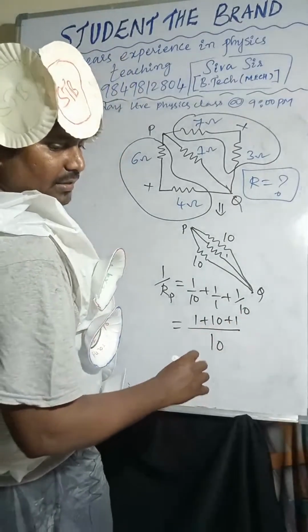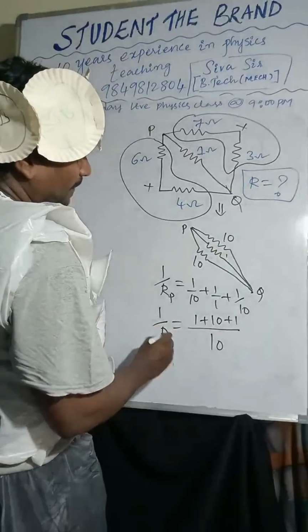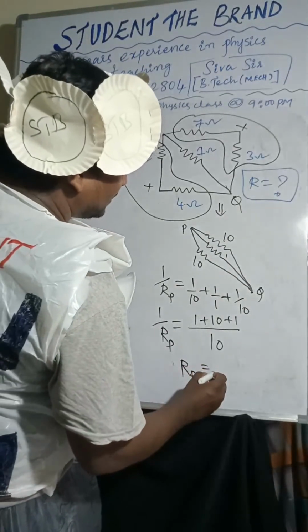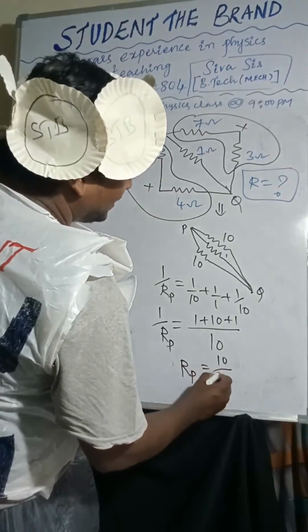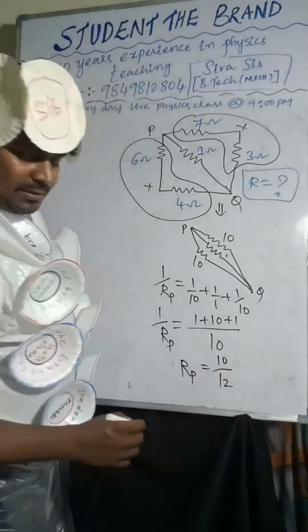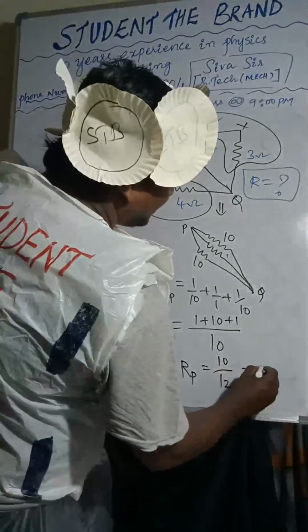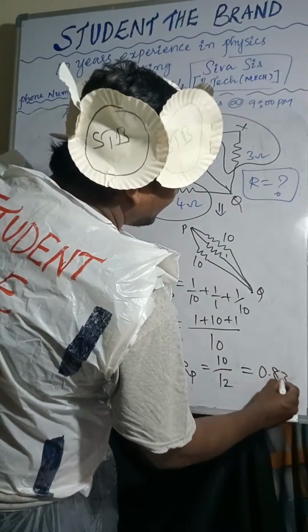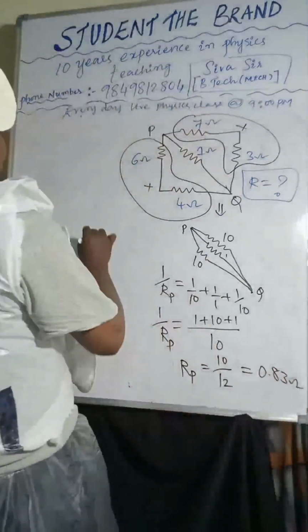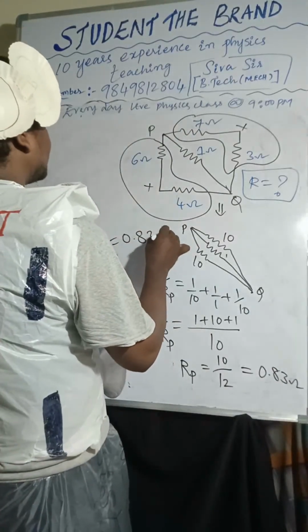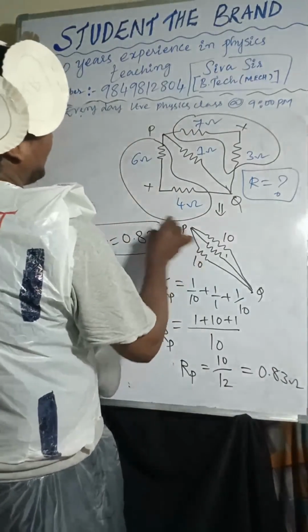Right? So now 1 by Rp equal to 12 by 10, so Rp equal to 10 by 12. That is nothing but 0.83. So Rp equal to 0.83. This is the answer.